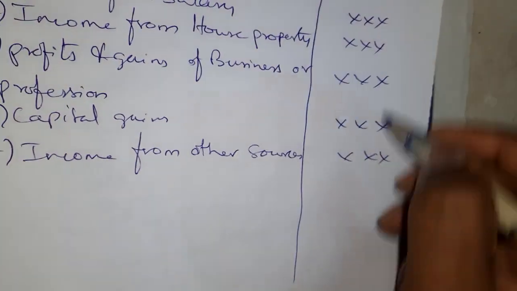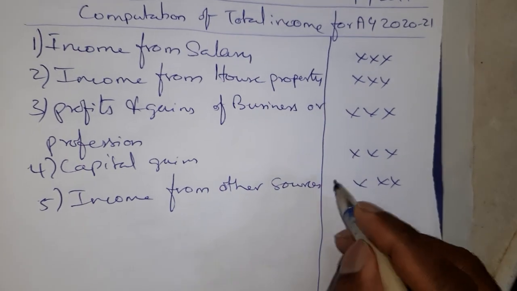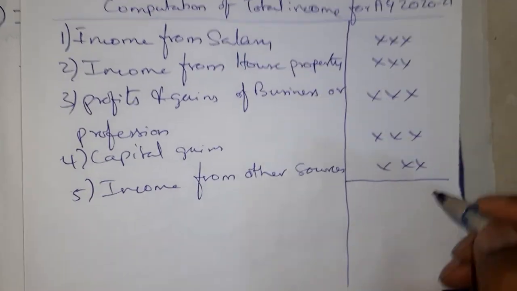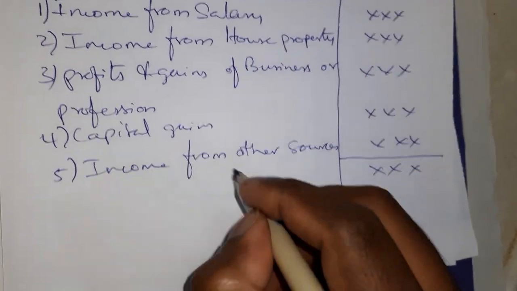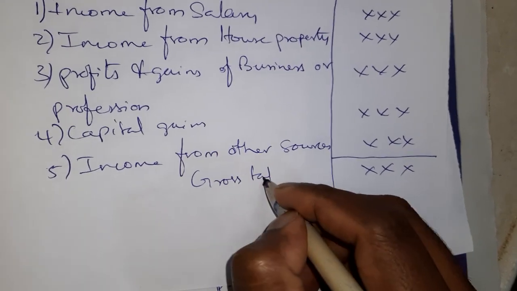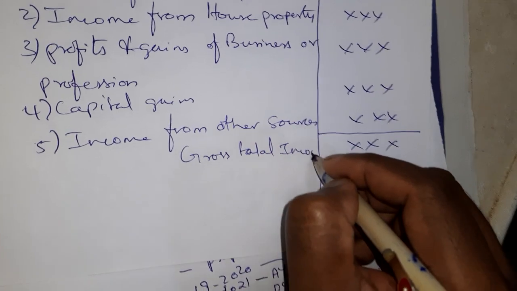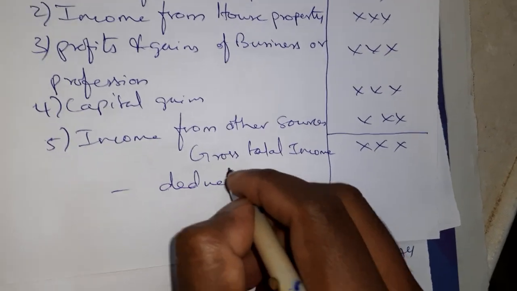Now whatever income you have earned in a year, you write here. Now you put a total line. You take the sum total of all this and write it down here. Don't underline this, you call this gross total income. From this you minus deductions. Now what are these deductions?